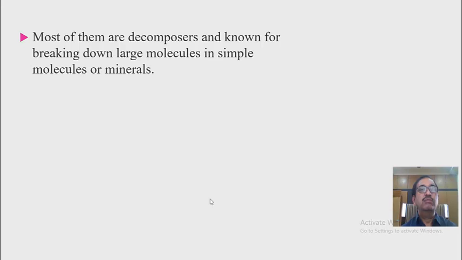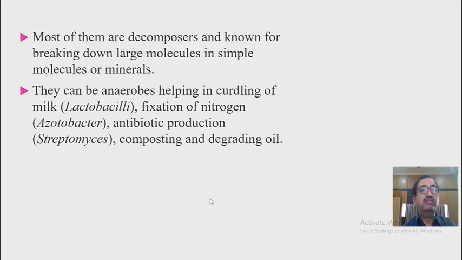Heterotrophs are the most abundant. Most of them are decomposers and are known for breaking down large molecules into simple molecules or minerals.